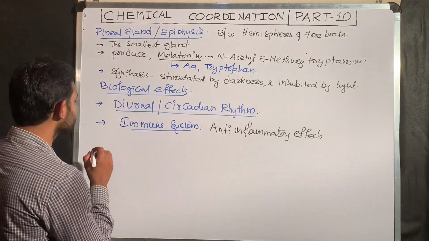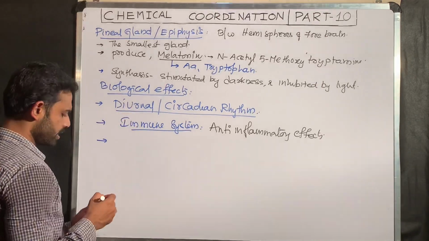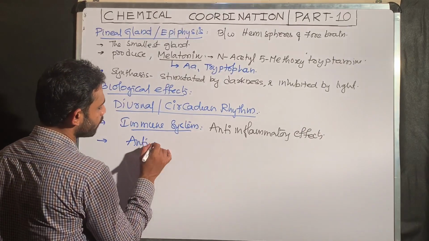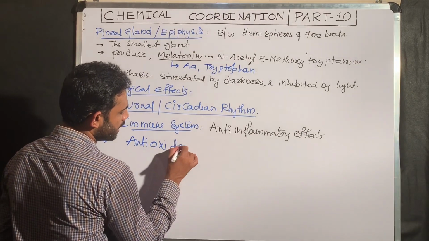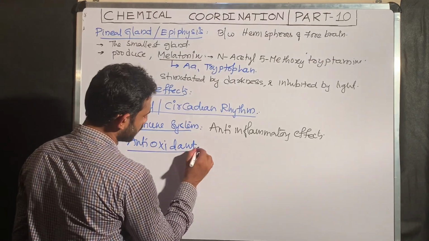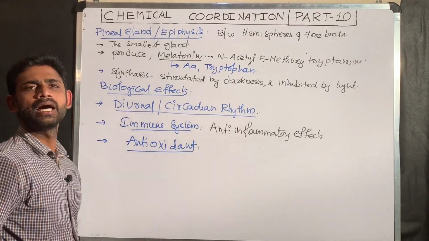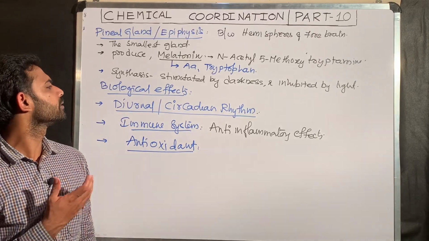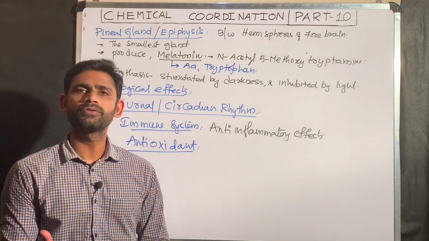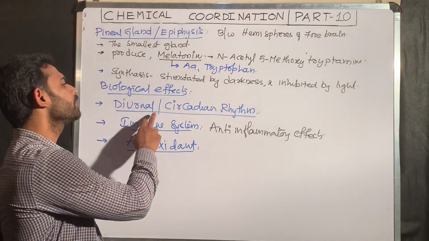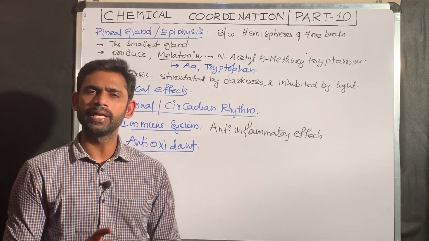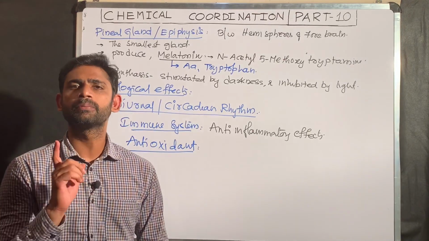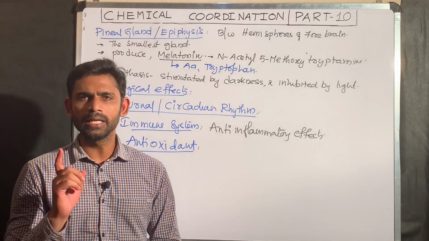The next one is that melatonin shows antioxidant property. So these are some of the biological effects of melatonin. For the exam point of view, you should remember that the diurnal or circadian rhythm is maintained through the hormone melatonin, which is produced by the pineal gland.